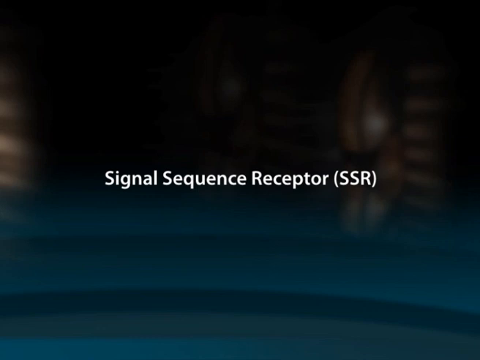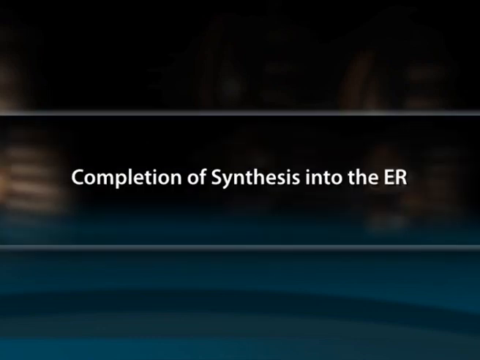Just prior to restarting of protein synthesis, SRP is cleaved from the ribosome using ATP. During insertion of the signal sequence into the membrane, the signal sequence binds with another membrane protein called the signal sequence receptor, SSR.